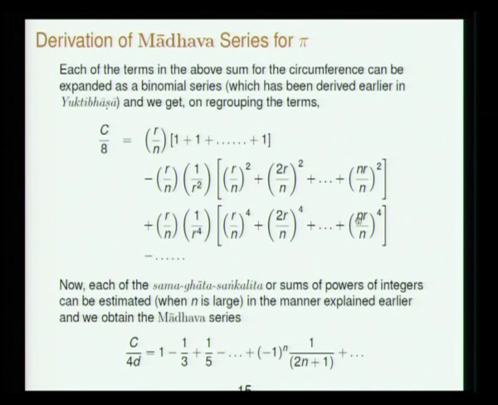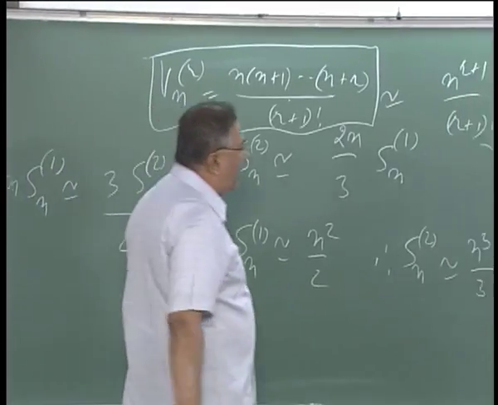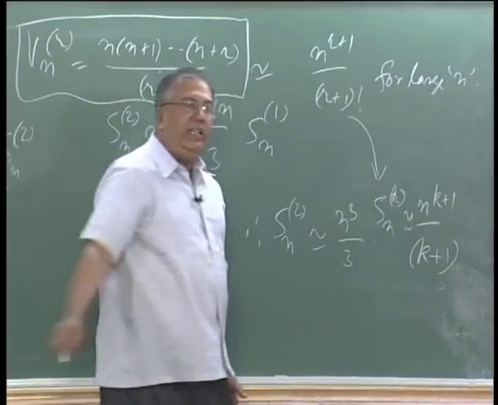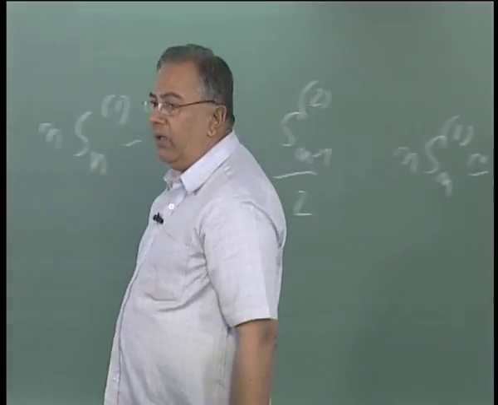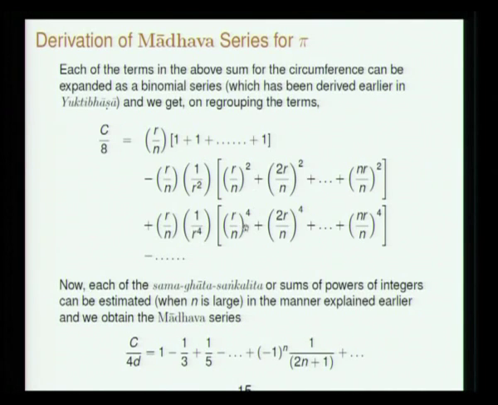So use the second thing that we have done, the estimate of the kth power of the Samaghata Sankalita when n is very large, and therefore you will immediately obtain, when n is large, take out the r, so you have 1 to the power 4, 2 to the power 4 etc, n to the power 4, that goes like n to the power 5 by 5, this will go like n cube by 3, and this will go like n.